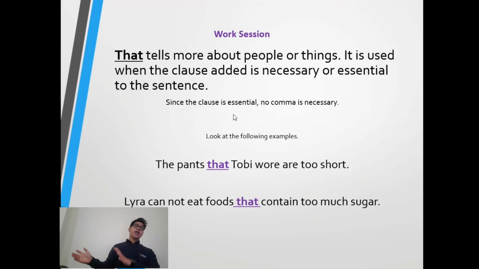And then we move to that. That tells us about people or things. So this is the flexible one. That is so flexible because it can be used for people or things. So if you're unsure which relative pronoun to use, just use that, because it can be used for people or things. It is used when the clause added is necessary or essential to the sentence.